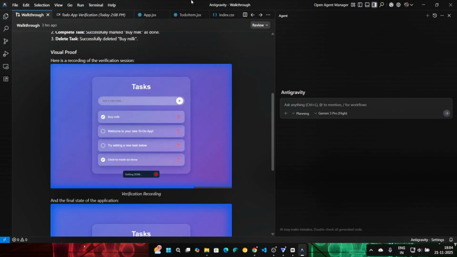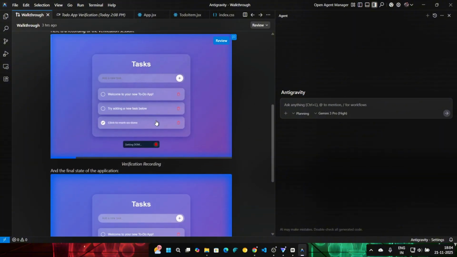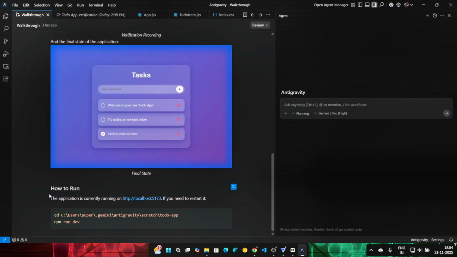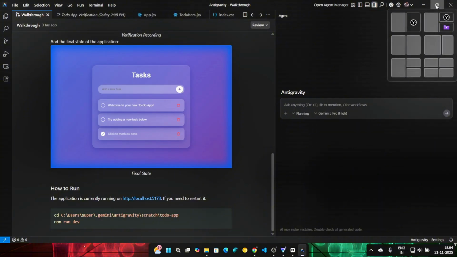It opened its own browser, it started working, created the to-do list app, and then it gave me the way to run the application as well. As of now, the app is running on localhost 5173. Okay, but suppose I close this tab, I close Antigravity, but still I need to run the app. I open VS Code or some other IDE, and in its terminal I need to run the app. What am I supposed to do?